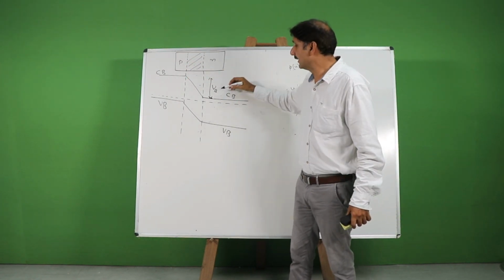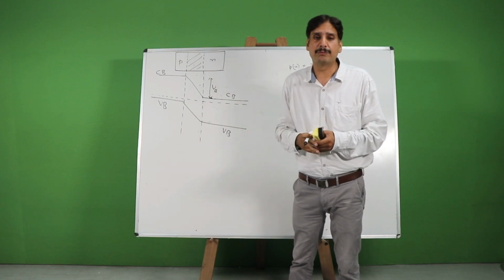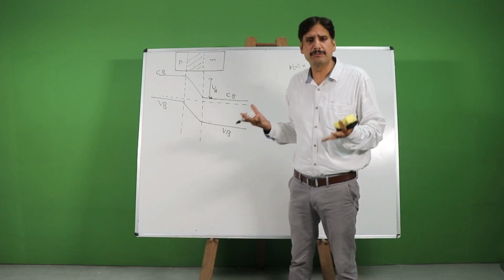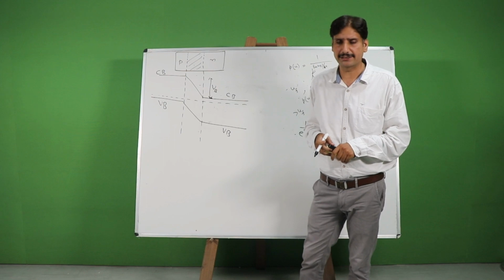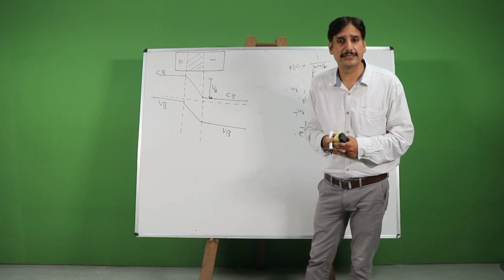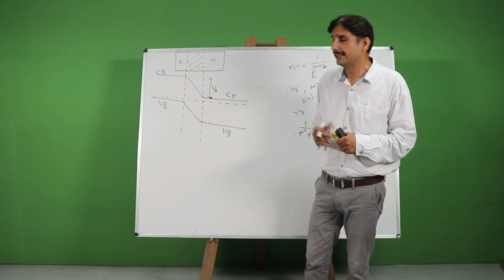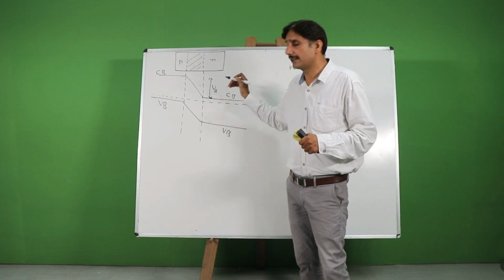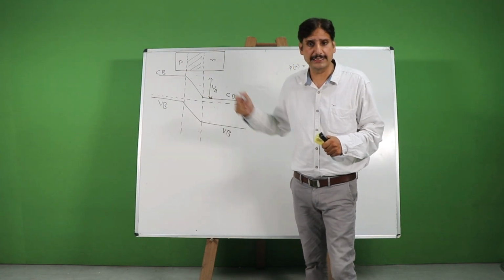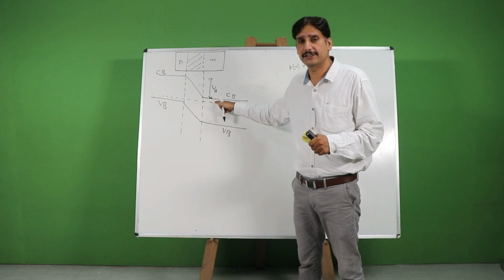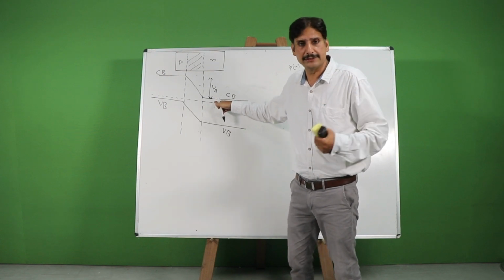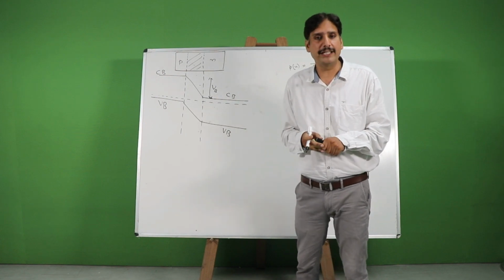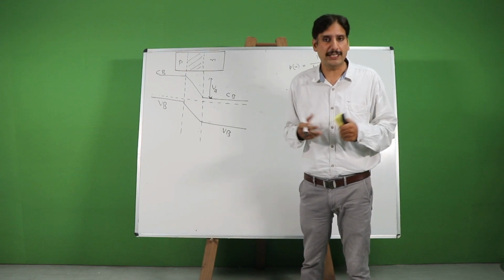It must have a minimum energy to cross over to that region. If it doesn't have that much energy, it will not be able to cross over. That means that if you want the current to flow across the junction, you will have to provide this electron some energy. And that way of providing it energy is by connecting it to a battery.